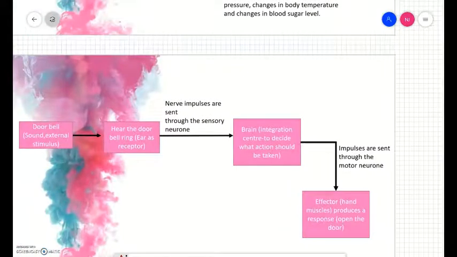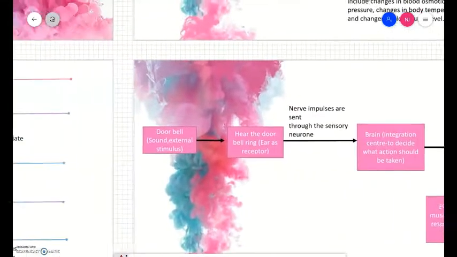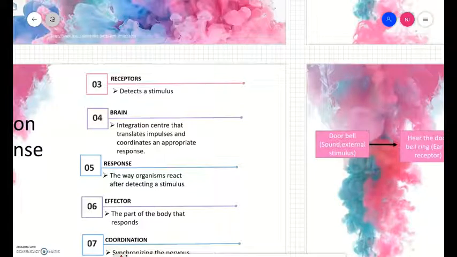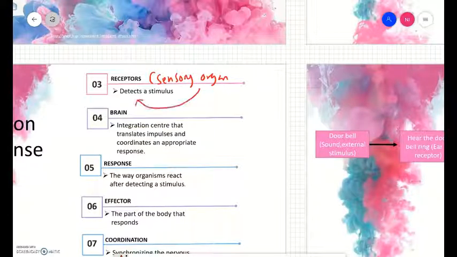And then next one is number 3, receptors. Receptors are sensory organs that detect a stimulus. What are sensory organs in our body?